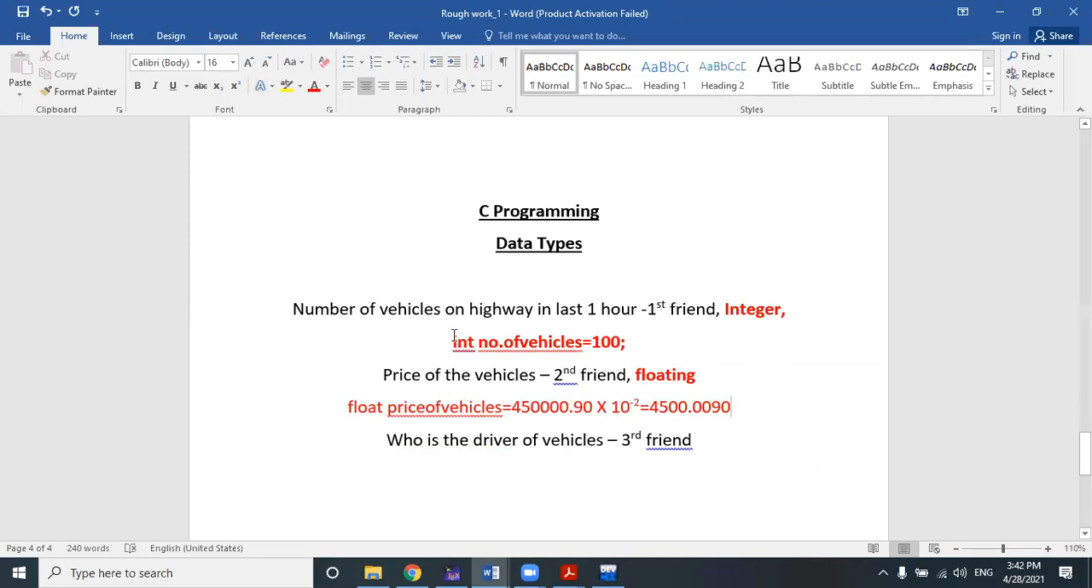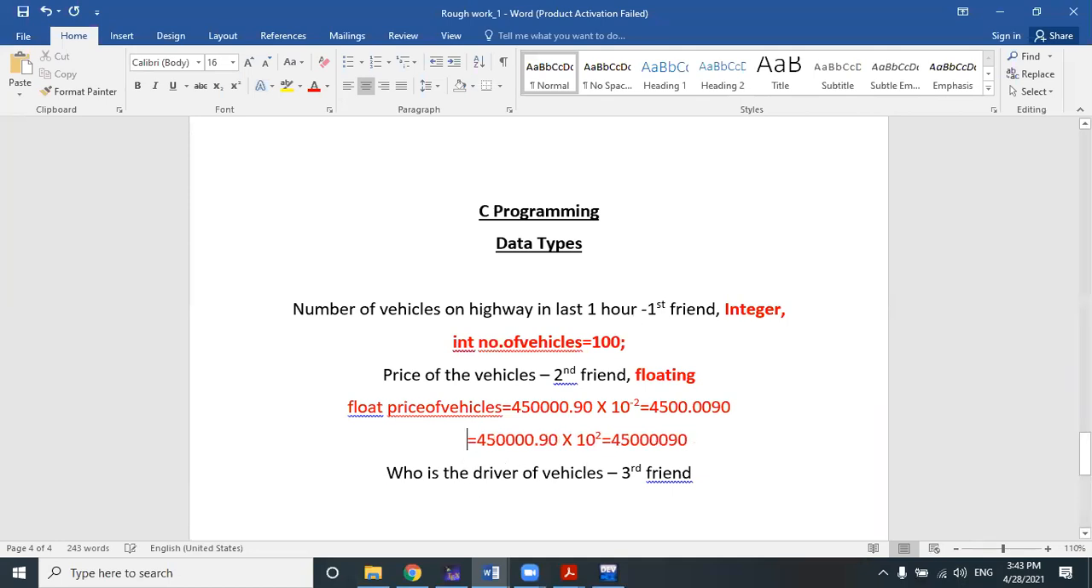And if some other person multiplies the same number, instead of 10 to the power of a negative value, with a positive value, suppose 10 to the power of plus 2 instead of minus 2, then how will the number be represented? 45000090. You can omit this 0, it's your choice, no problem.